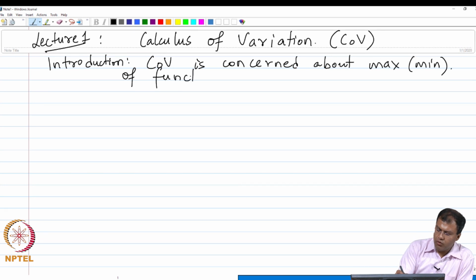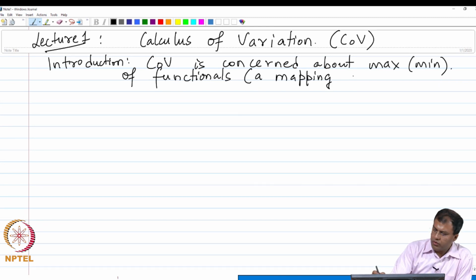As we move along the course, I am going to talk about what functionals are. Functionals, just in layman's terms, are mappings from the set of functions to real numbers.